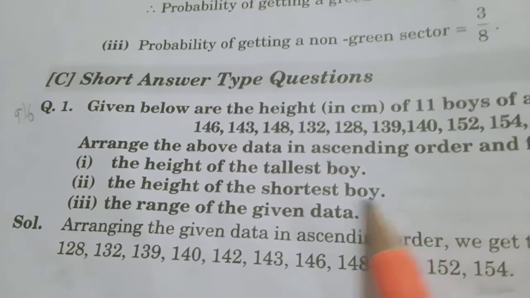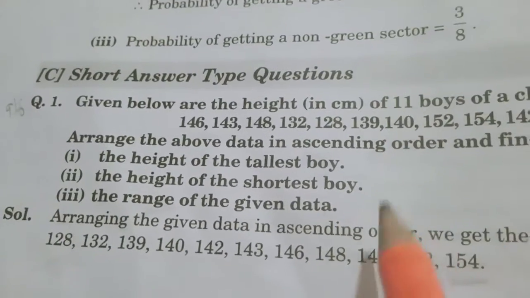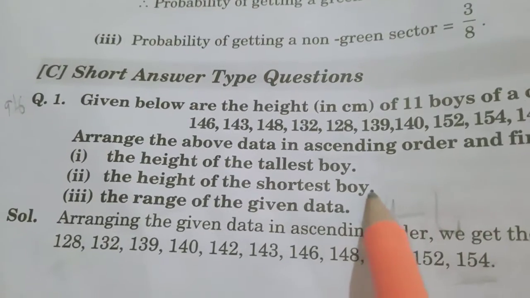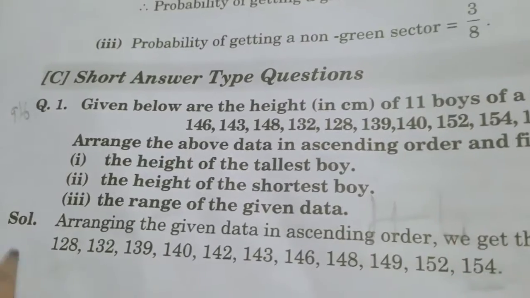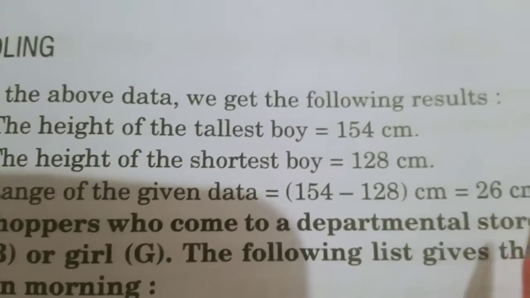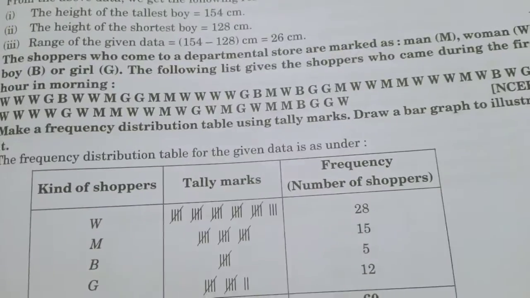Then the answer of the second question is 128 centimeter. The third question is the range of the given data. Range means highest minus lowest. Highest is 154, lowest is 128. Then highest minus lowest is 154 minus 128 equal to 26 centimeter. So the range of data is 26 centimeter. Got it?